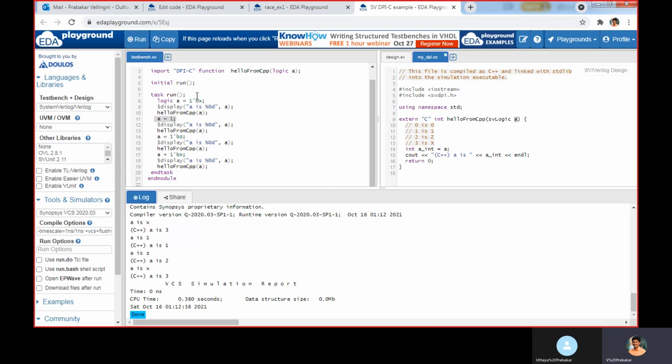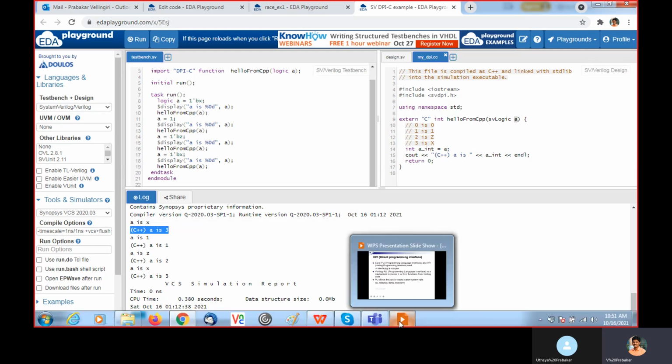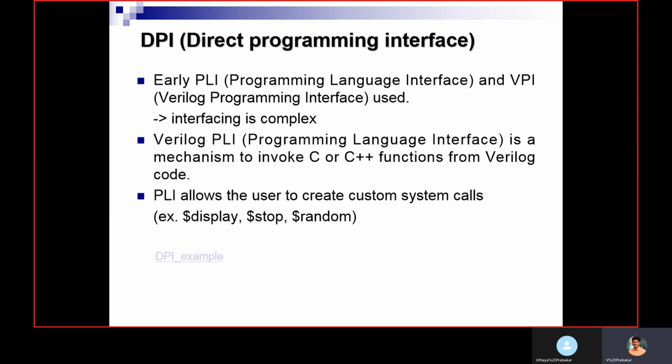When A value is X, we are getting 3. It prints C++ A is 3. When A value is 1, C++ A is 1. For Z it will return 2, and for X it will return 3. When you pass 0, it will return 0. So this way we can invoke C functions in Verilog code.